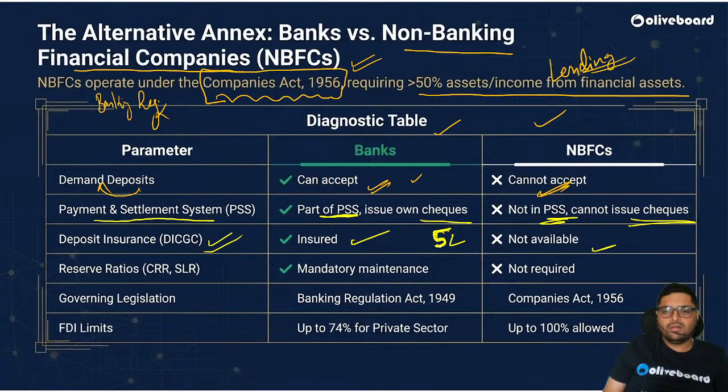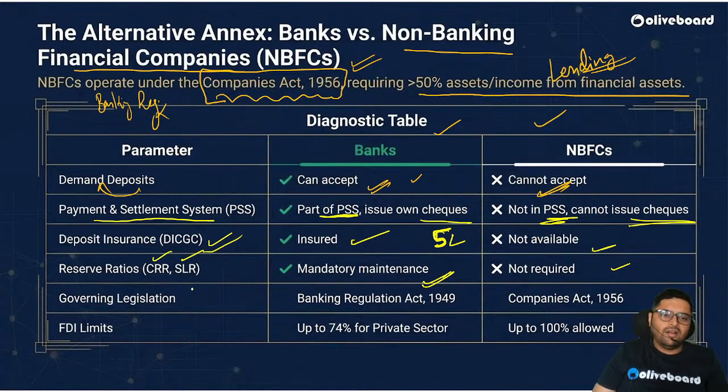Correct. Next, reserve ratios like CRR, SLR are mandatory to be kept by banks, but it is not the same for NBFCs. They are not required to maintain any CRR or SLR.